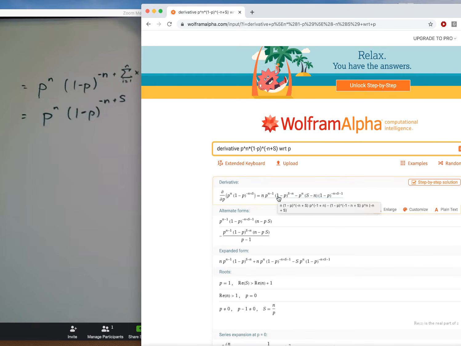Well, the nice thing is Wolfram Alpha can do two things at once. If I put this inside parentheses, kind of like R, Wolfram Alpha will evaluate what this is equal to. It'll essentially replace that with this equation. And what I want to do is solve where this equation is equal to 0 for p.